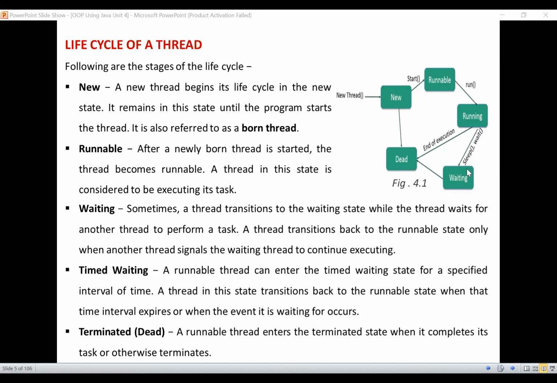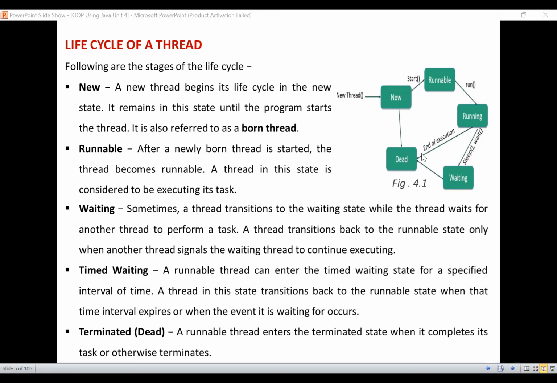In this waiting stage, we also have another method called sleep. That means we can make the thread sleep for a certain point of time. That means we are making the thread stop its execution for a particular point of time, and then again we are making it execute.